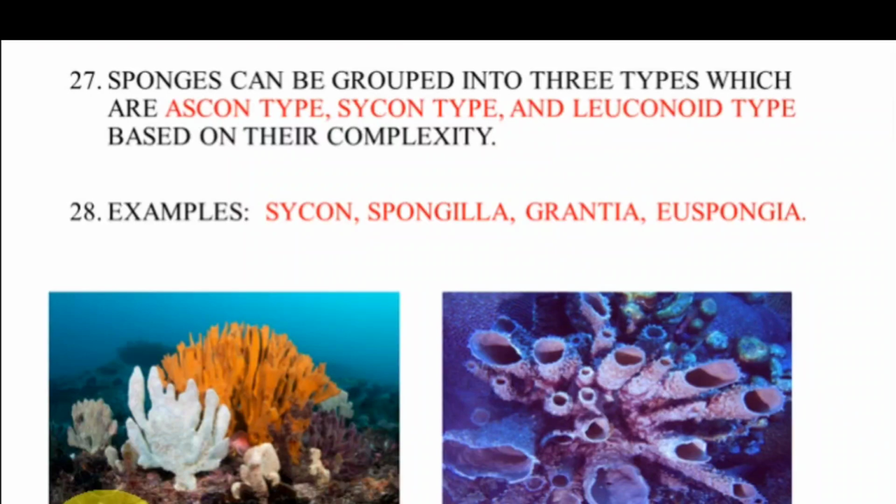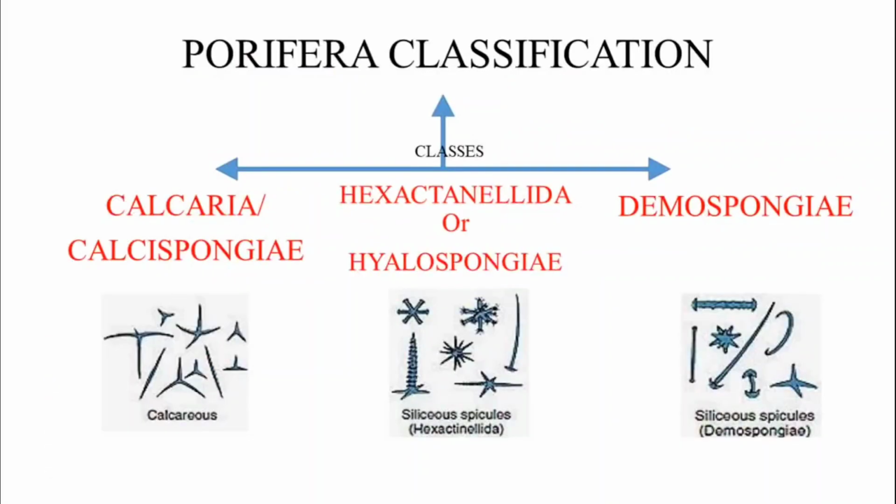Examples for these animals are sycon, spongilla, grantia, and euspongia.